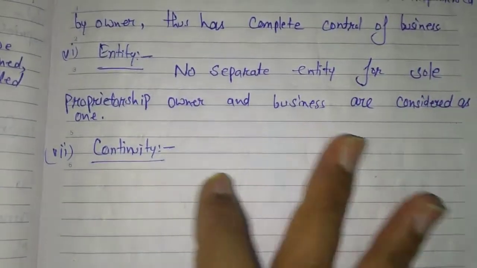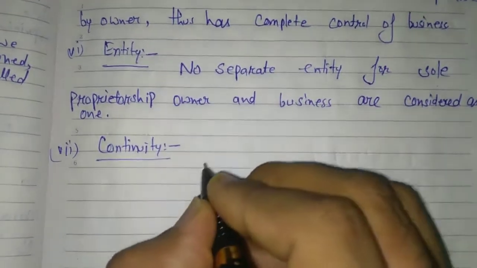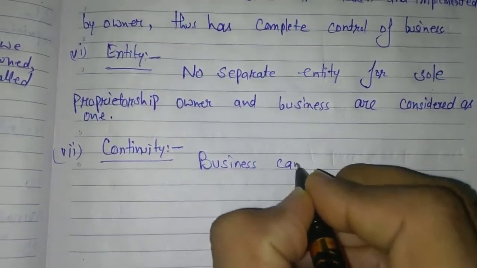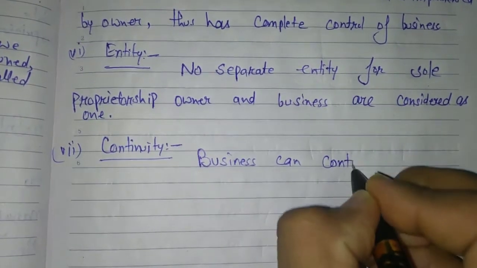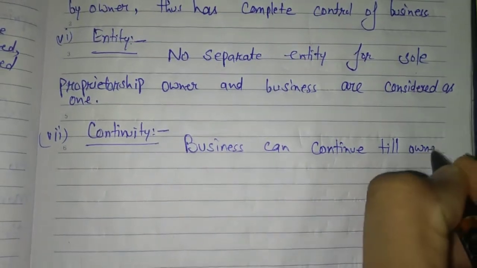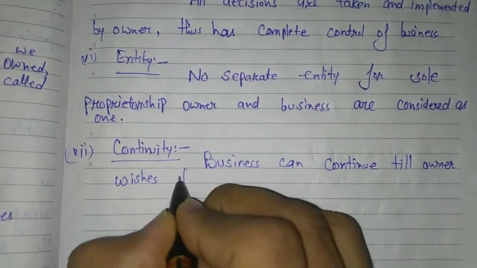It is totally the wish of the owner. So you can write here: business can continue till owner wishes to.